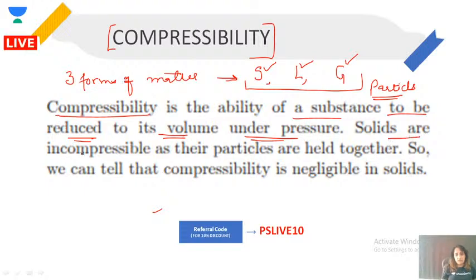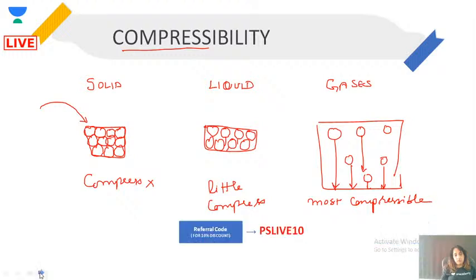Solids are incompressible. I showed you in the next slide that solids cannot be compressed as their particles are held together so tightly. So we can tell that compressibility is negligible in solids. Then once we go on to liquids, they have a little more compressibility. Gases are the most compressible.